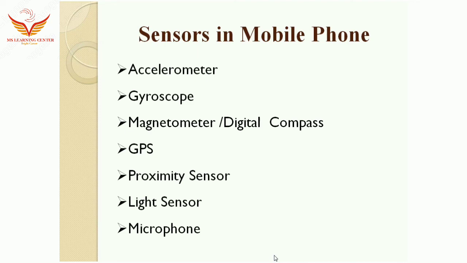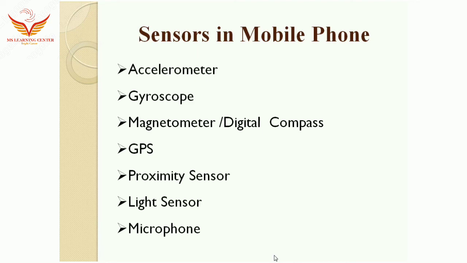The light sensor is made up of a photocell which detects the light present in the environment. For example, in a dark room the light will be minimum, and that type of change can happen in the mobile phone using the light sensor.